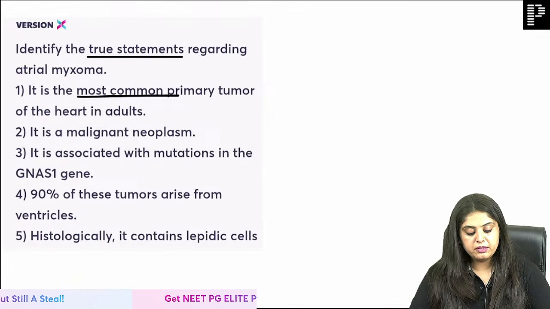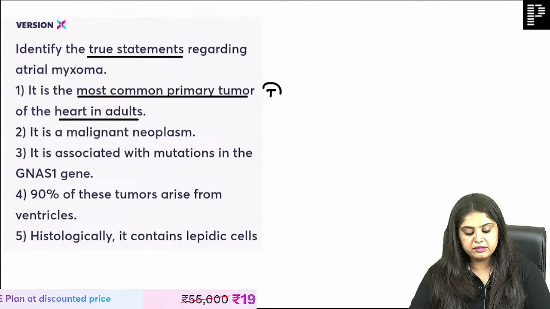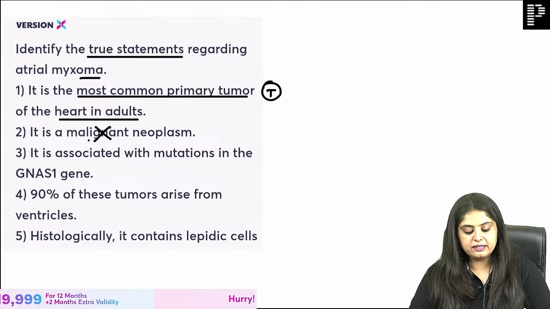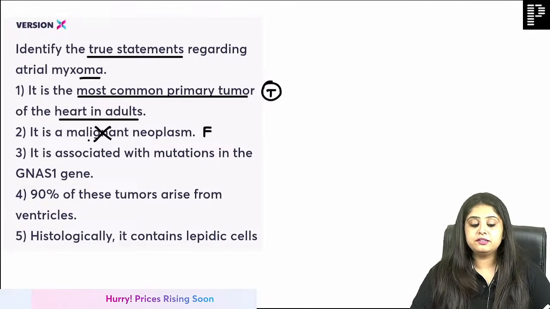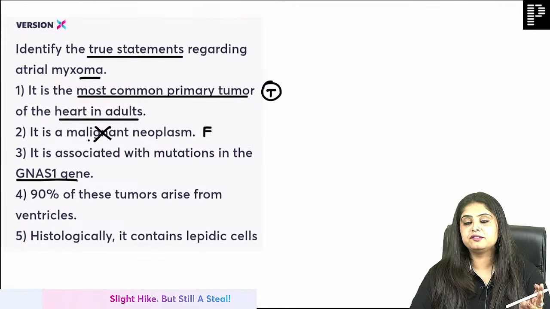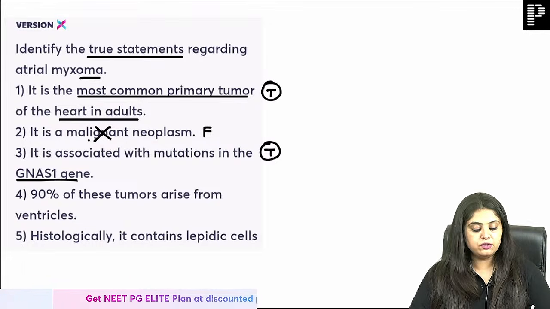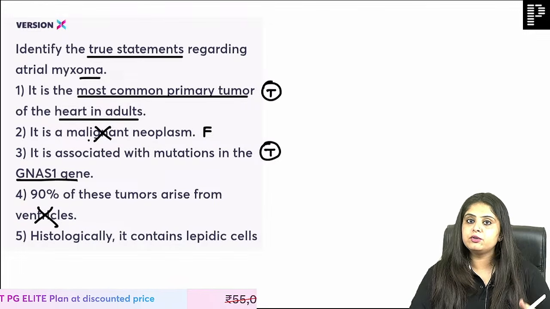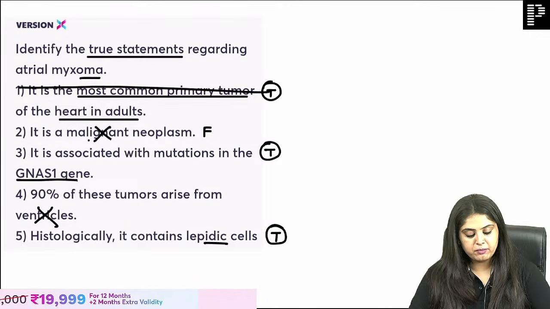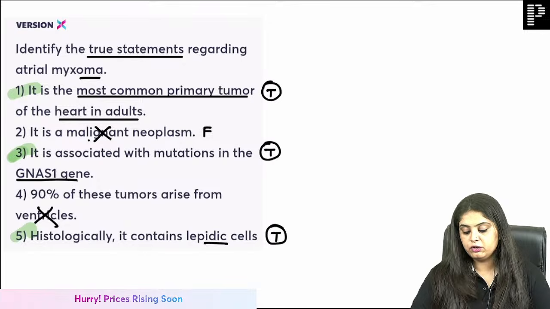Is it the most common primary tumor of heart in adults, myxoma? Yes, we always study about myxoma. Is it a malignant neoplasm? Anything with oma cannot be malignant, so this is of course false. Is it associated with GNAS? I just told you 4 things: Carney complex, GNAS mutation, NAME syndrome, LAMB syndrome, so this is correct. 90% of these are from ventricle. No ma'am, that is why we wrote atrium. And histologically, is it going to be lipidic cells? So I think I found my answer. Yes, everyone gave me the correct answer. 1, 3 and 5 are going to be correct.